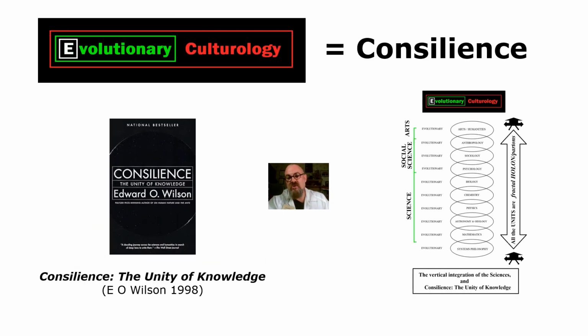And it's also a solution to consilience, the unity of knowledge, because EvCult provides that vertical integration of all the disciplines, because we have the same universal set of units for everything. They're all fractal Holon partons if you look closely and scientifically, and they all obey the 3 laws. So units, levels, mechanisms and laws. That's EvCult.